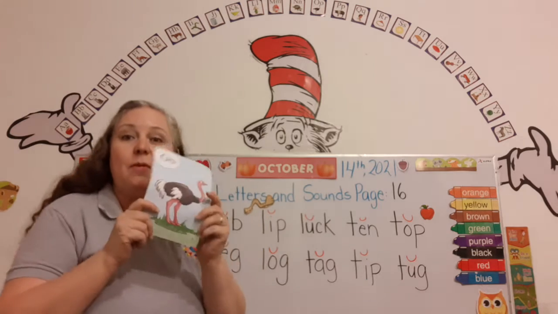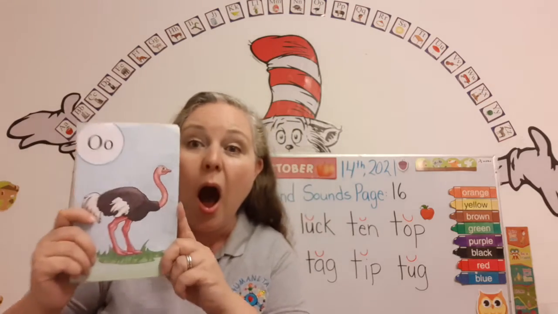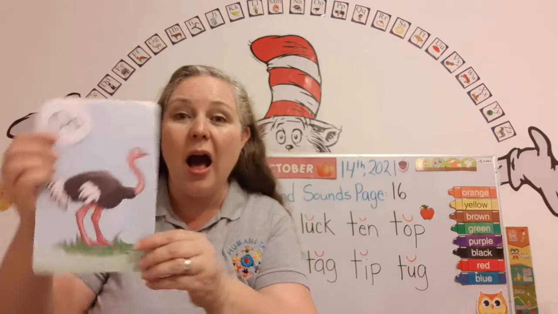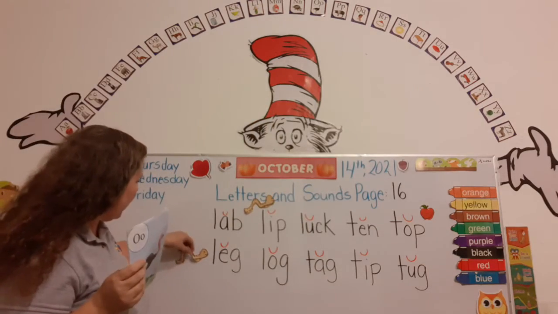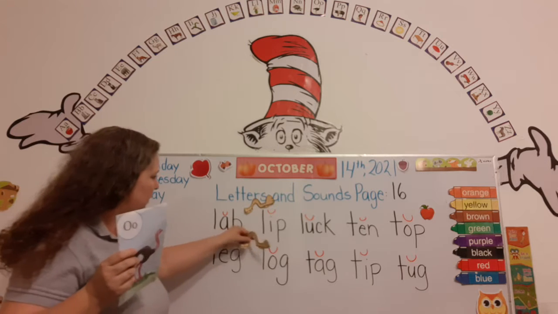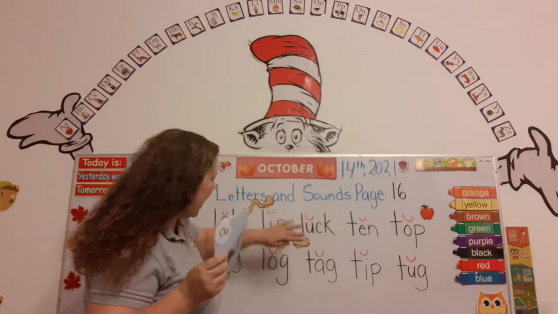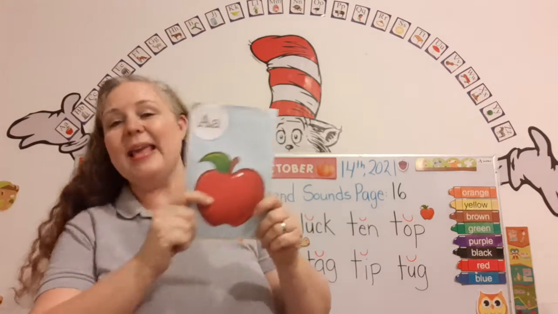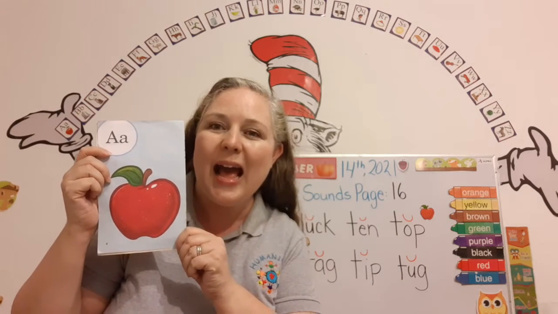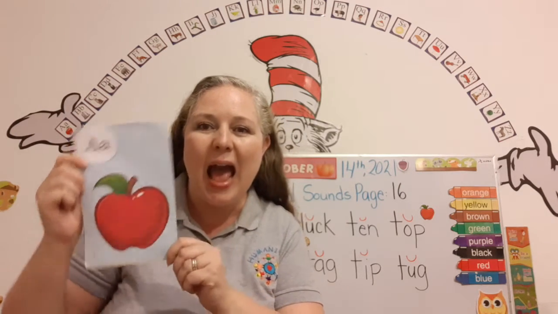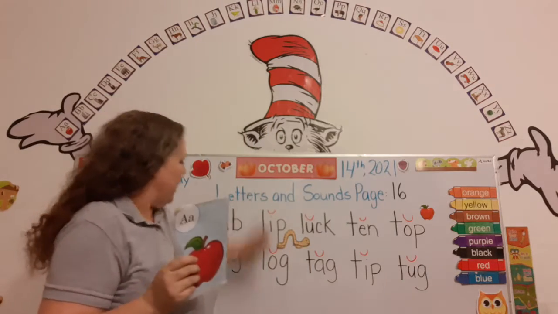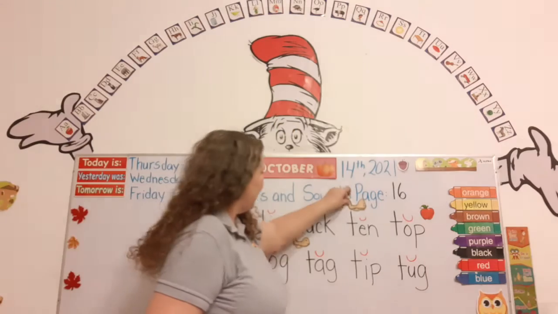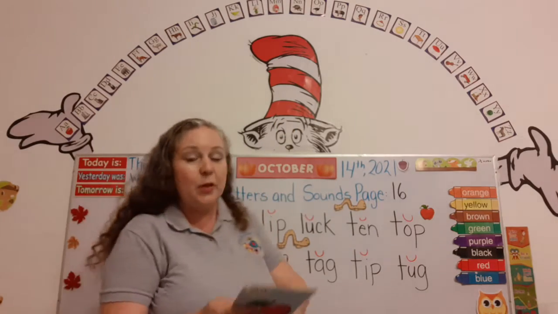There he goes. The name of this letter is O. It makes a sound ah, as in ostrich. O says ah. Super. Let's move the other little inchworm. There he goes. Yay. The name of this letter is A. It makes a sound as in apple. A says ah. Super. Let's move the inchworm again. Whoops, don't fall, inchworm. I got it. Okay, there we go. He's almost to the apple. The other one wants some apple too.